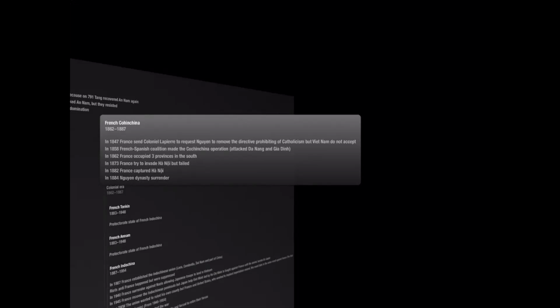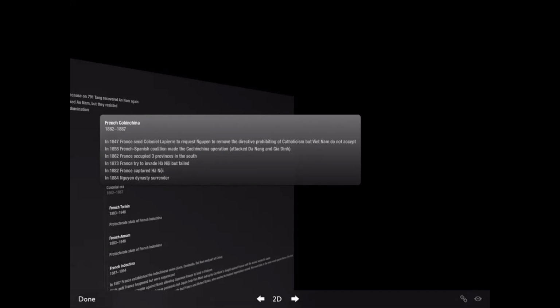In 1873, France tried to invade Hanoi but failed. But in 1882, France captured Hanoi. And in 1884, the Nguyen dynasty will surrender to the French. French Tonkin and French Annam would both be protectorate states of French Indochina that will last until 1948. Both the Tonkin and Annam protectorate states will have many anti-French rebellions, but all will be suffocated.